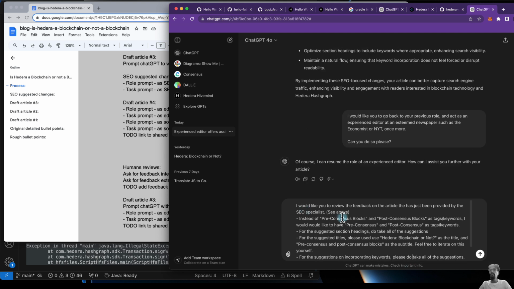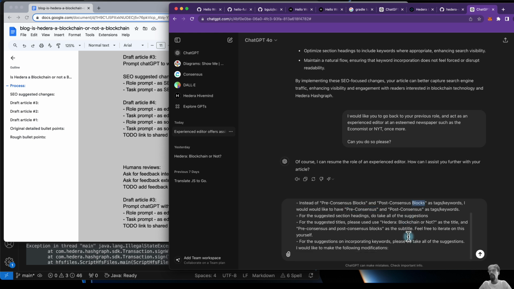Here are my suggested modifications. So, kind of nitpicky. I want the keywords and tags to be pre-consensus and post-consensus rather than with the word blocks added to them. For section headings, basically all of them. For suggested titles, I've kind of extracted a hybrid of some of them.